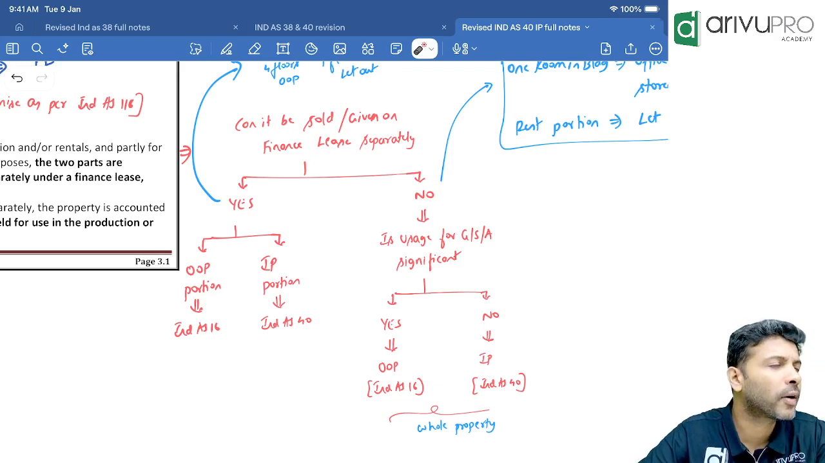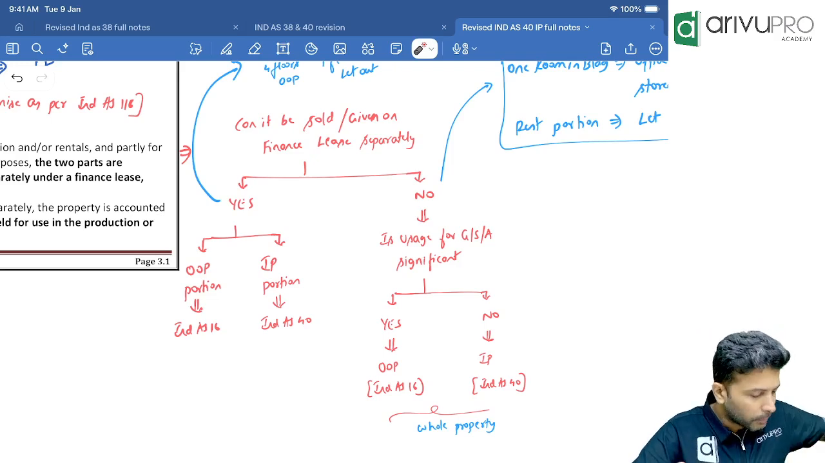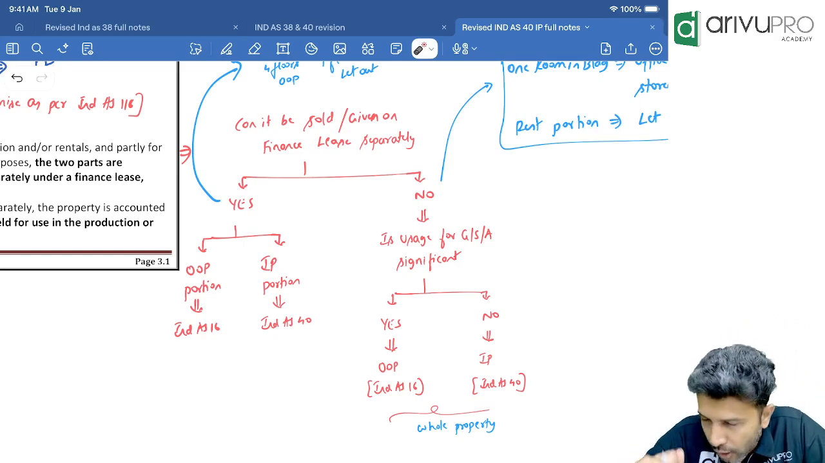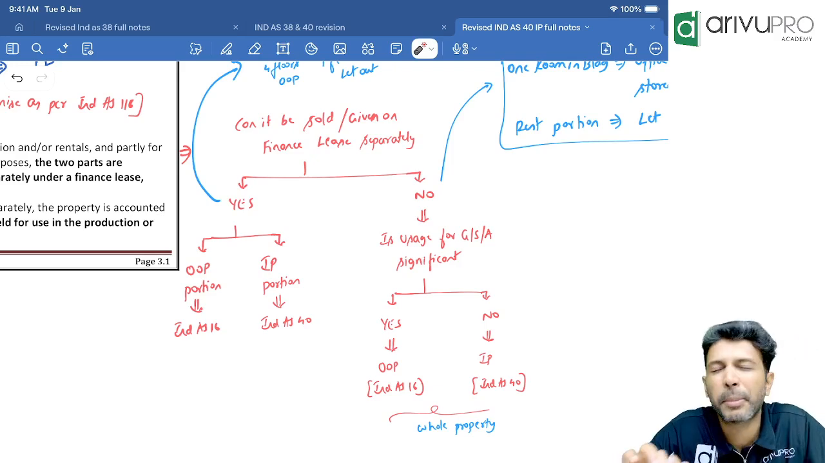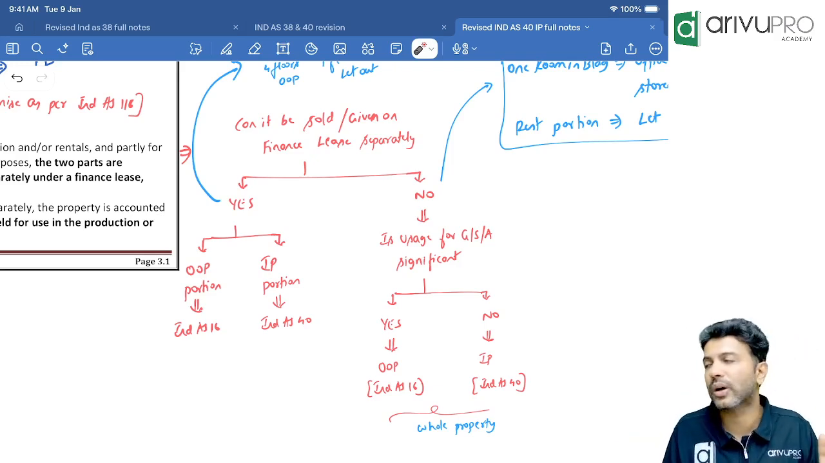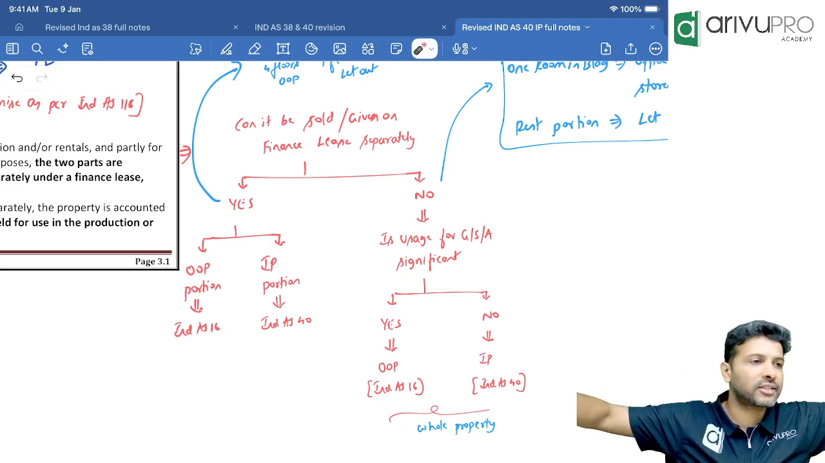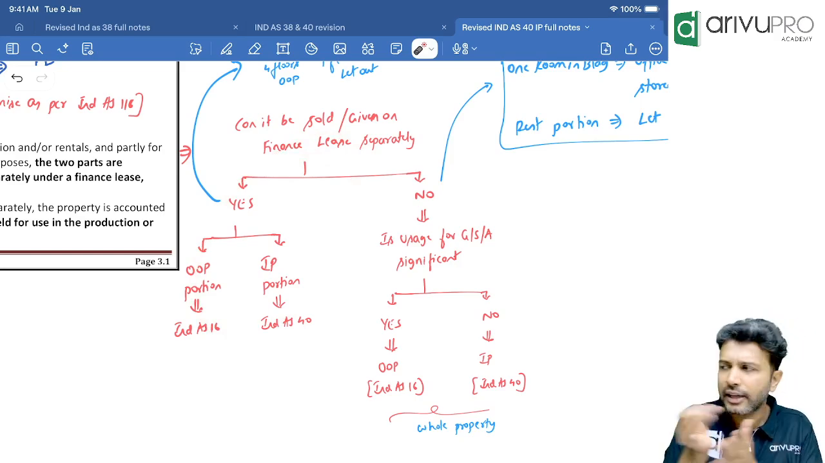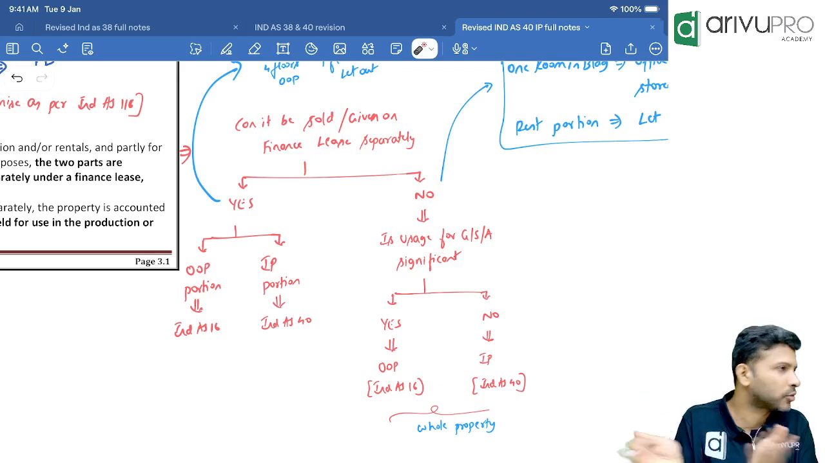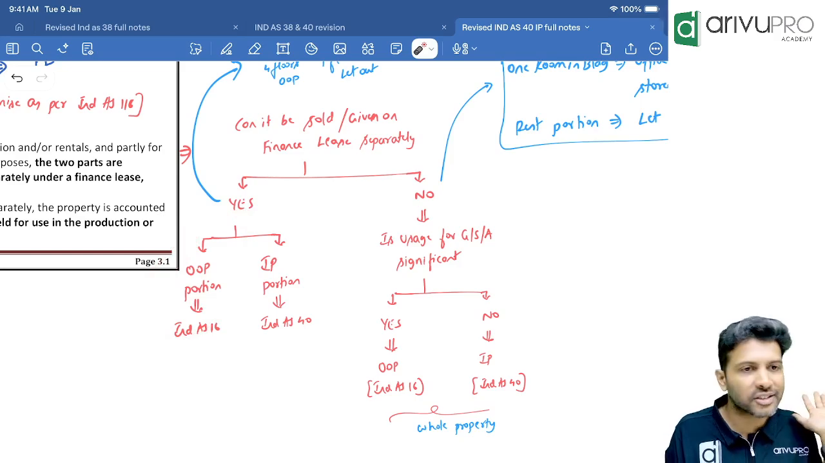What is this provision all about? If you have 1 property which is used for 1 purpose or more than 1 purpose, for example, used for business purpose also and rental purpose also, for more than 1 purpose, first you need to ask 1 question: can you sell it separately or give it on finance lease separately? If you can separate them, then you do the accounting separately. The let out portion you record as IP and Ind AS 40 will apply. The business usage property will be recorded as OOP and Ind AS 16 will apply.